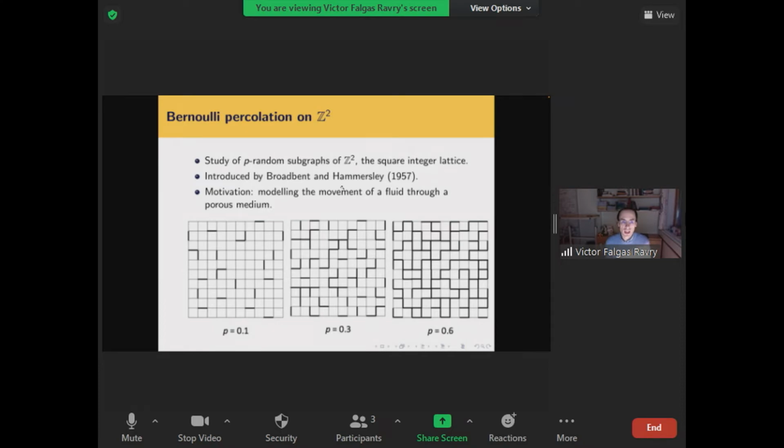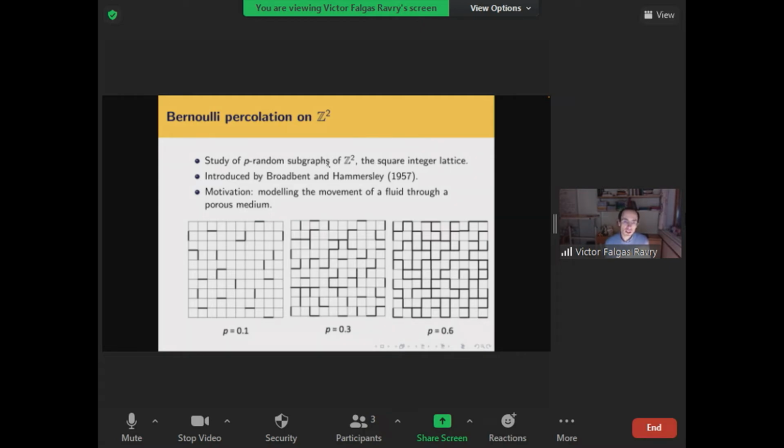So my host graph H will be Z squared, the square integer lattice, and we're looking at p-random subgraphs of that. The square integer lattice is just an infinite square lattice. The vertices are the corners of the squares and the edges are the sides of the squares. The study of p-random subgraphs of Z squared was initiated by Broadbent and Hammersley in Oxford in the late 50s, which is coincidentally right around the time when Erdős and Rényi started looking at their random graph models. So you could say there was something random in the air just before the 60s got started.